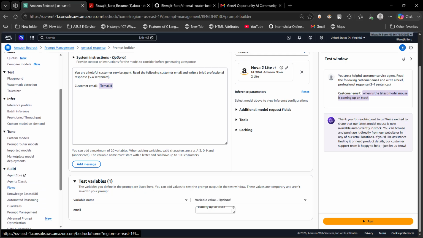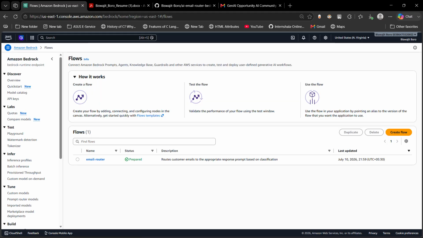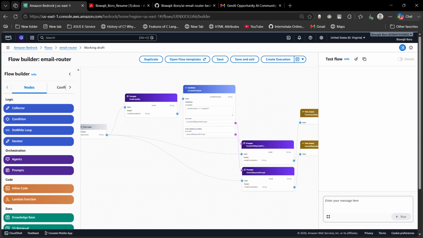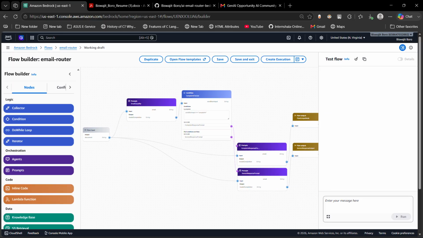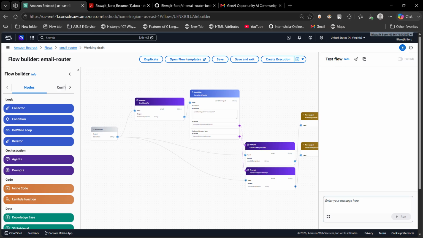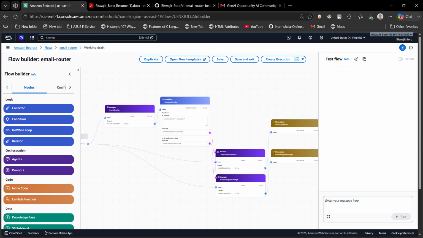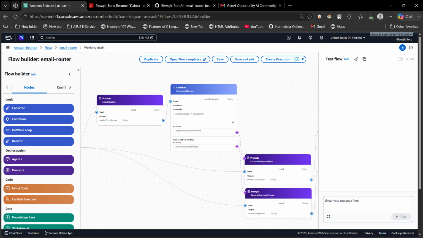Then let's go to the flow. This is the flow I have created. When an email comes, it is processed through the flow input, then it goes to the prompt, the email classifier.